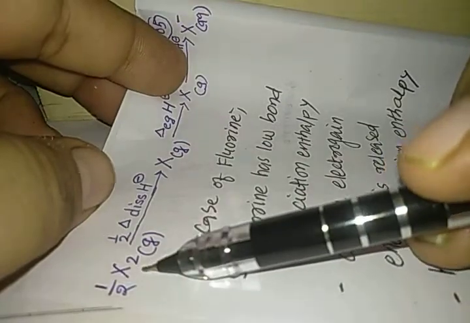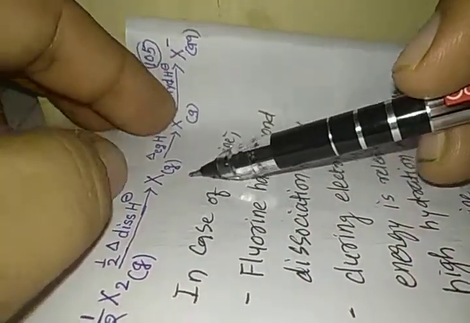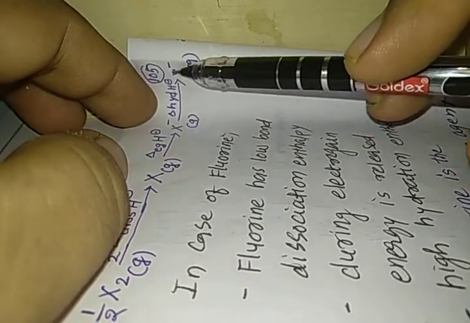Now we'll look at how it really works for the halogens. So when you look at this, halogen 1/2 X2 first dissociates and turns into atomic halogen gas. This atomic halogen gas gains the electron and turns into X minus, and this X minus undergoes hydration in aqueous solution and turns into X minus aqueous.